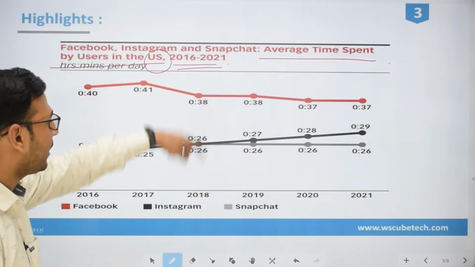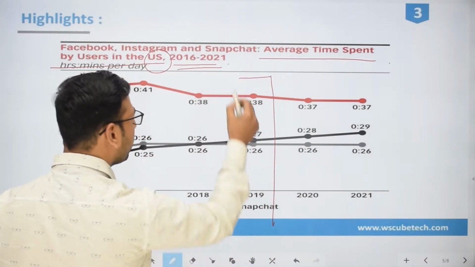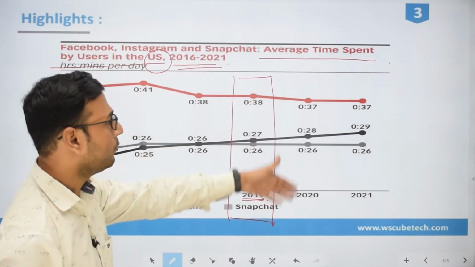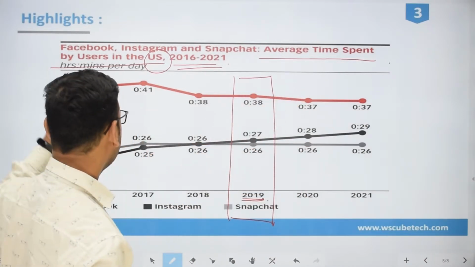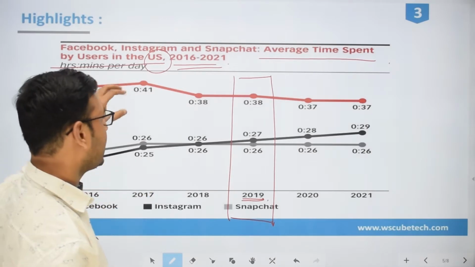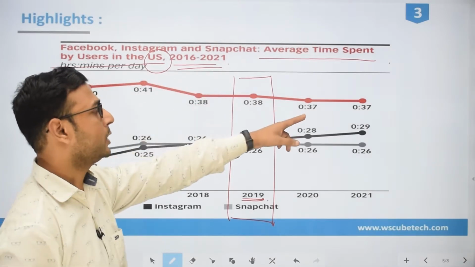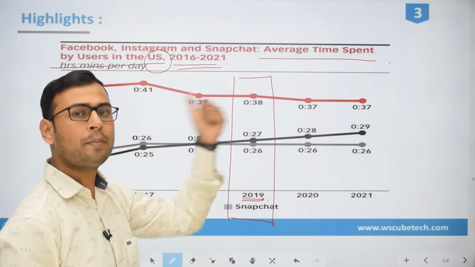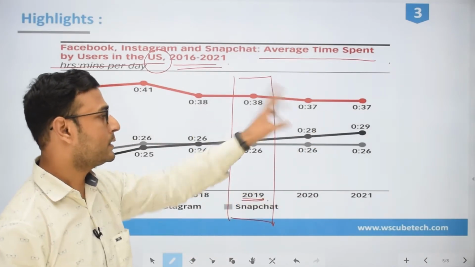You just have to figure it out by your timeline over here, which is 2019, and this is something very predictive. When you see the kind of graph that these stats are making, this is the prediction only, so this is not the perfect data. This is the prediction based on the previous records.